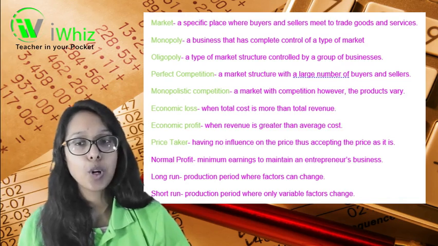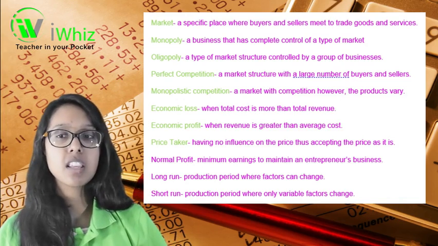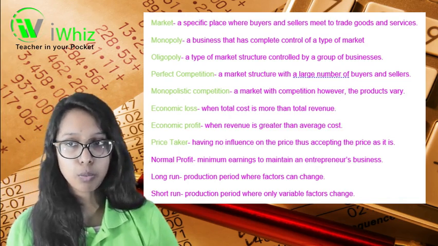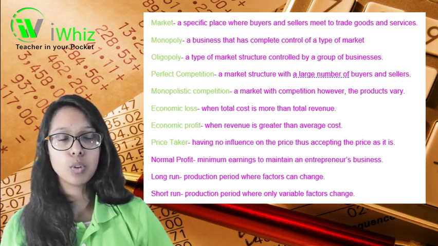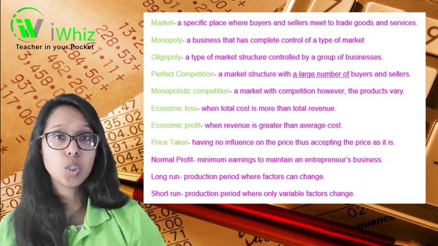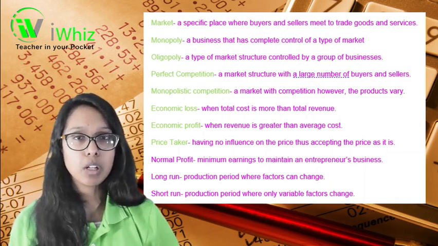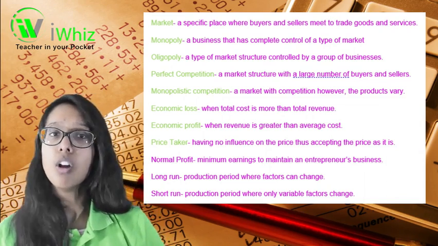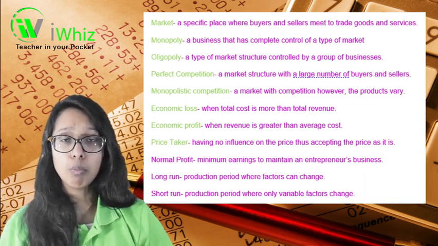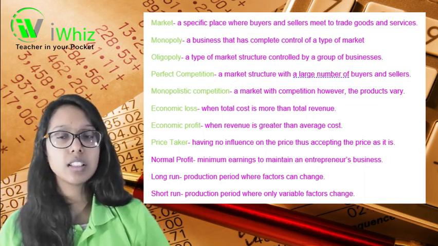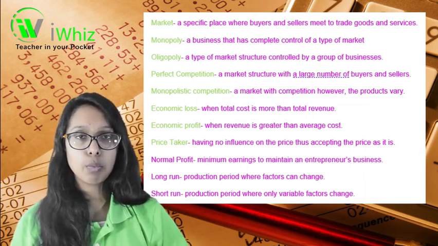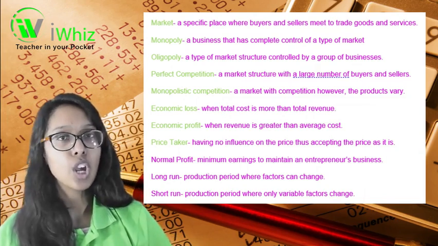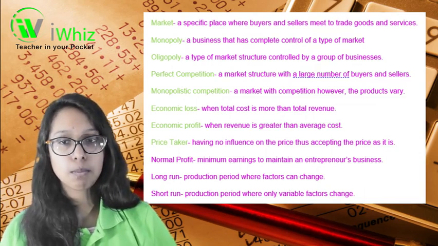You then have price taker. So price taker means having no influence on the price, thus accepting the price as it is. So let's say, for example, you want to argue a price or come to a better price with the person that you're buying from, or somebody is trying to bargain with you because you're selling them a good or service. Price taker means that you don't have any influence on the price. Nothing is going to change. You accept the price as it is.